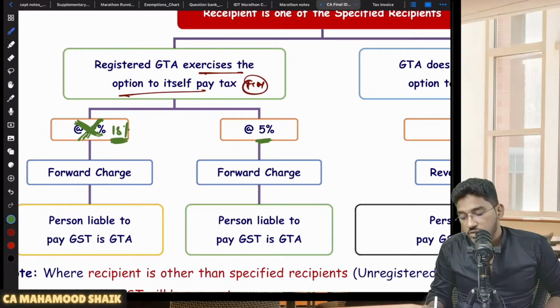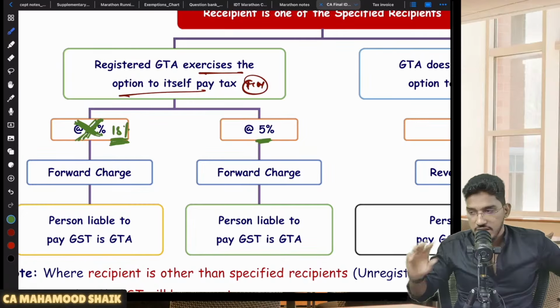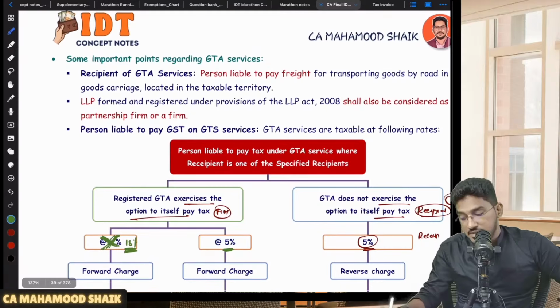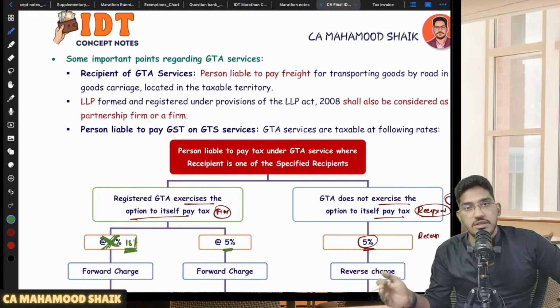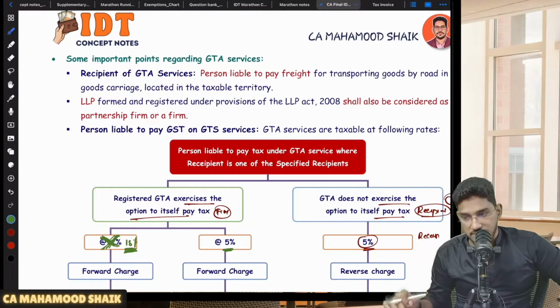But in case you want your ITC on your input services, you have to pay the GST at the rate of 18%. Previously it used to be 12%, but now it is 18%. Understood? Clear? Clear and comfortable? Right. So this is what regarding GTA services, when taxable, when not taxable, when exempted, when RCM, when FCM, everything I have comprehensively covered.